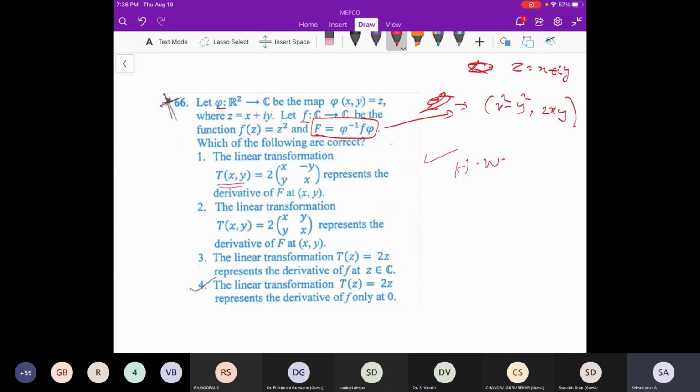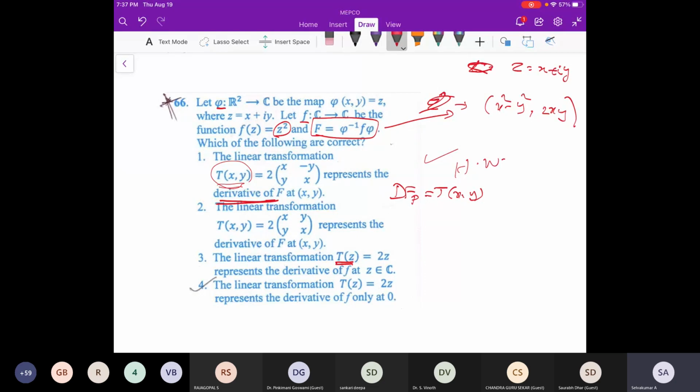This T is the derivative. They have written: which of the following is correct? The transformation T corresponding to the derivative of f. That means df at a point p is T of (x, y), they are saying, so you have to check that. They are also asking about the complex derivative, which is also direct. It is z square, so you can take the x square derivative. What is the x square derivative? 2x, right? Similar here also; in complex also it is true. The same derivative you can take. So from that you can answer this too.